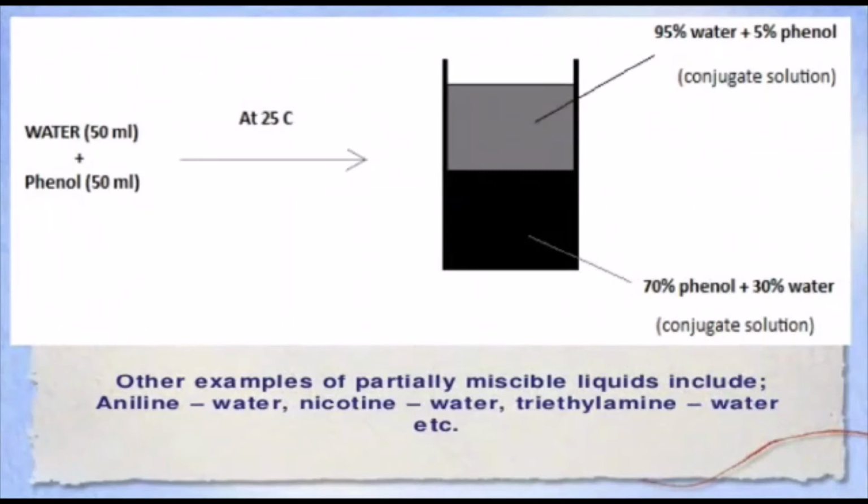So in order to make them miscible, we have to provide them a CST. Other examples of partially miscible liquids are aniline-water, nicotine-water, and triethylamine-water. Each of these systems has a different CST. For example, aniline-water has a different CST, and nicotine-water has a different CST. So to turn a partially miscible system into a completely miscible one, it is a primary need that we provide them a CST.